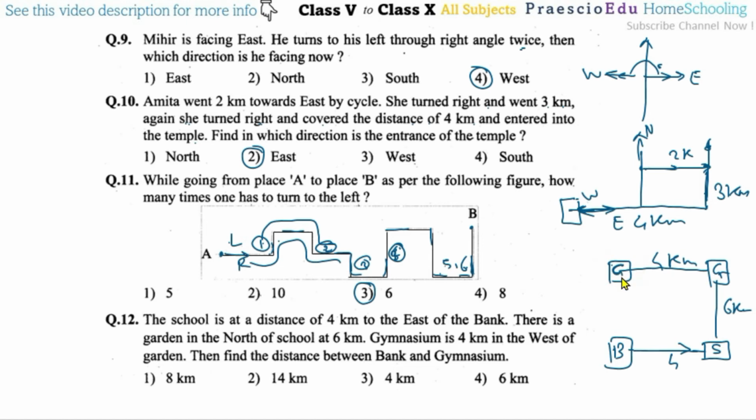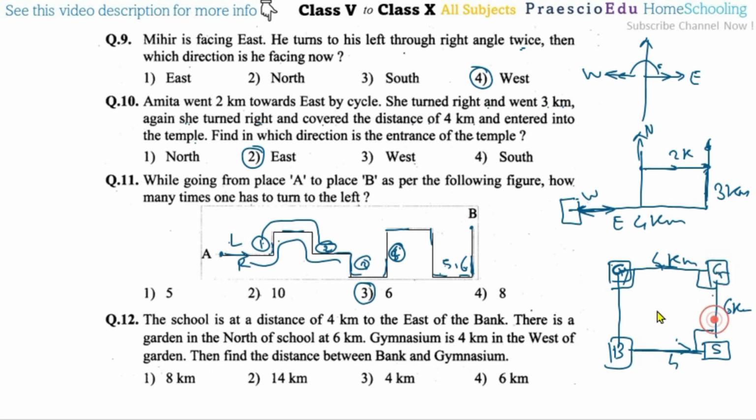Okay, this is the gymnasium here, gy. Okay, so this distance is being asked. As we know, this is 4 kilometers. Again, all the directions are at right angles, and then 6 kilometers means this is a rectangle. Okay, so in this rectangle, the 4 kilometer and 4 kilometer sides are parallel.